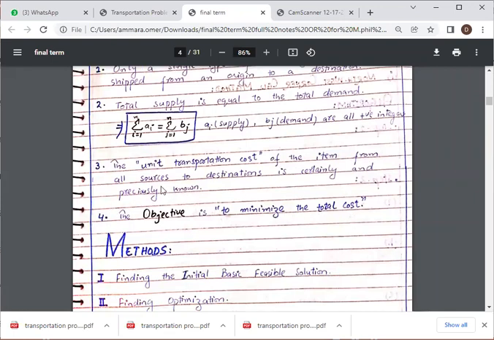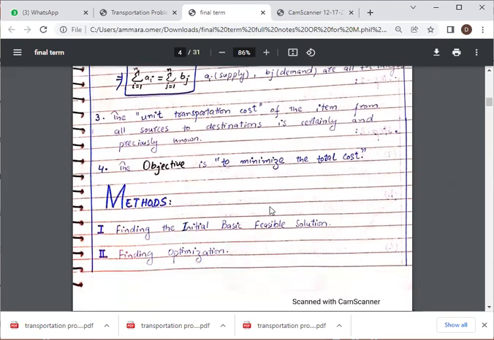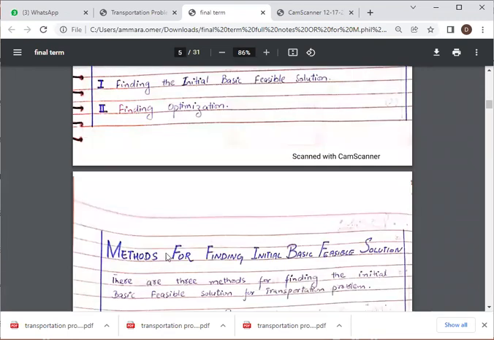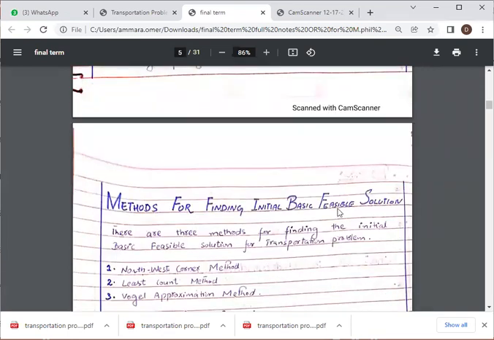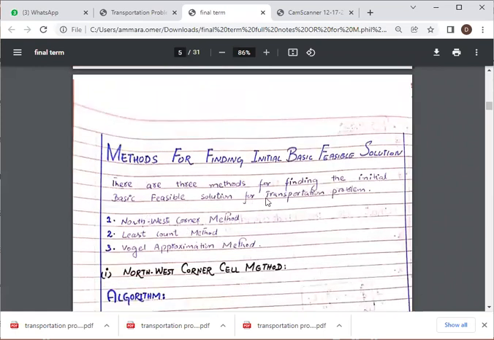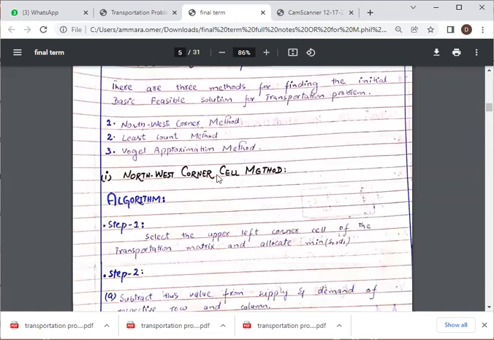In linear programming problems we have maximization problems, and also our objective can be to minimize, but here our objective is only to minimize the total cost. The method is to find the initial basic feasible solution first, then we find the optimization. There are three methods for finding the initial basic feasible solution for a transportation problem: the northwest corner method, the least cost method, and the Vogel approximation method. The northwest corner method we will see first.